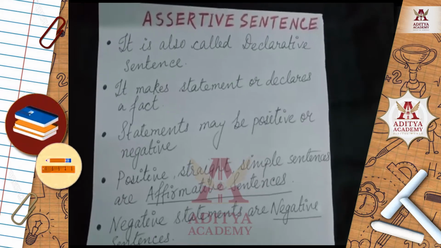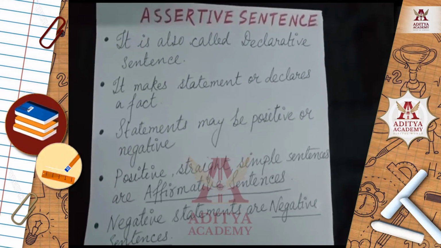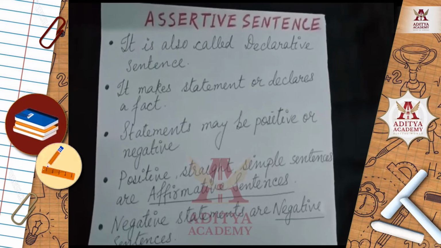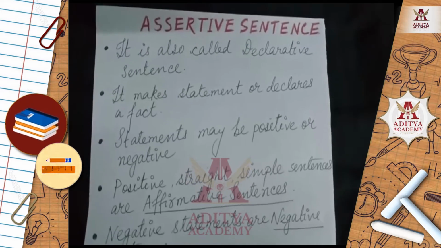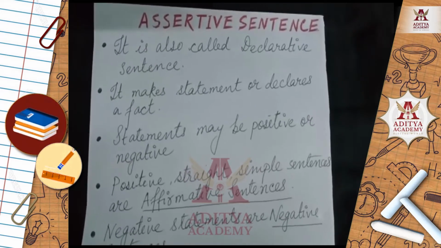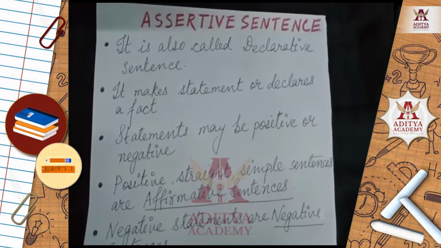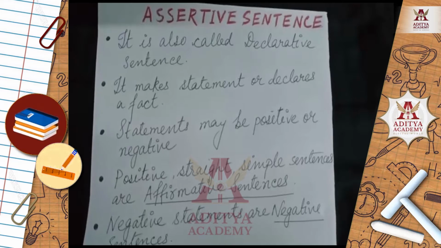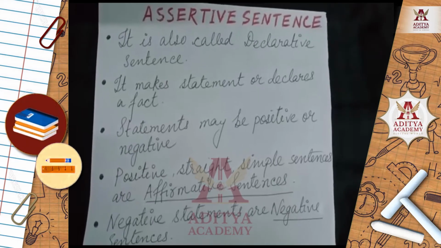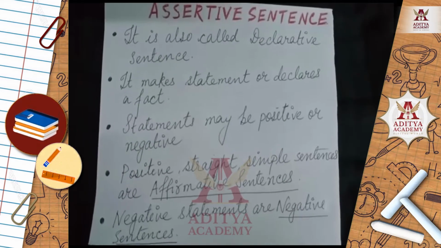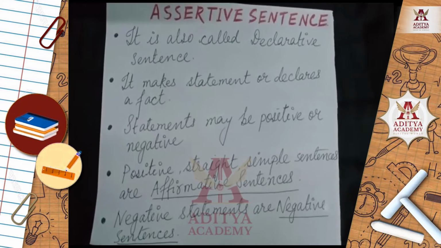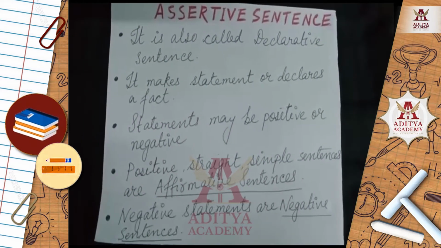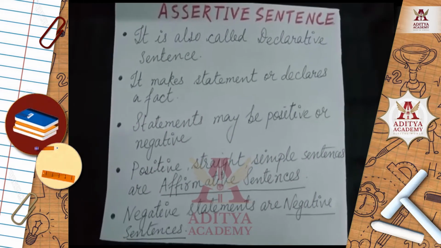So, first comes the assertive sentence. It is the first category of sentence. So what is this assertive sentence? This assertive sentence is also called a declarative sentence, right? It makes a statement or declares a very simple fact. Statements may be positive or negative.